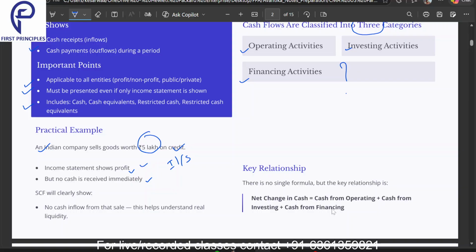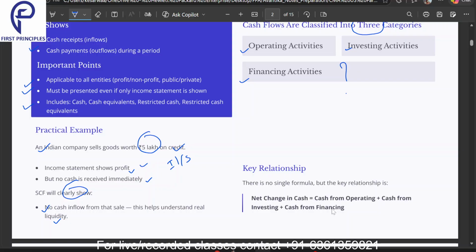So when we are preparing the statement of cash flows, it will clearly show no cash inflow from that sale. This helps understand the real liquidity. That means the sale has been presented in the income statement, but we did not receive any actual cash. That is what the statement of cash flows will clearly show.